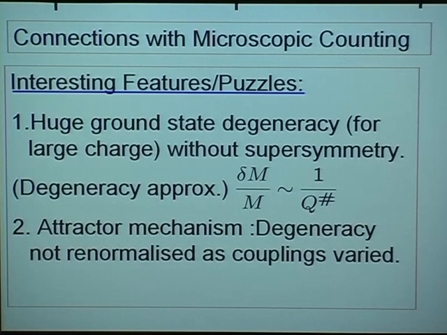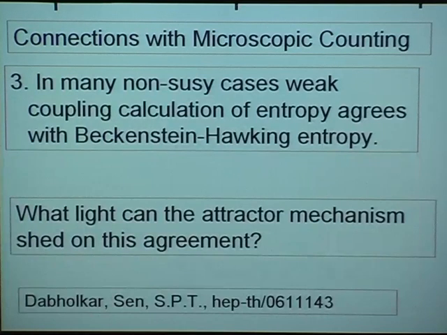But actually, furthermore, the attractor mechanism tells us that this degeneracy is actually robust. The attractor mechanism in effect gives us a non-renormalization argument, because as we change the coupling constants, which are the asymptotic values of the moduli, the entropy doesn't change, since the entropy is determined by the universal value of the geometry at the horizon. So that too is intriguing. Finally, in many cases, in the non-supersymmetric case, one can carry out a calculation in some weakly coupled microscopic description of the entropy, and one finds that it agrees with the Bekenstein-Hawking entropy. And that too then is an interesting question.